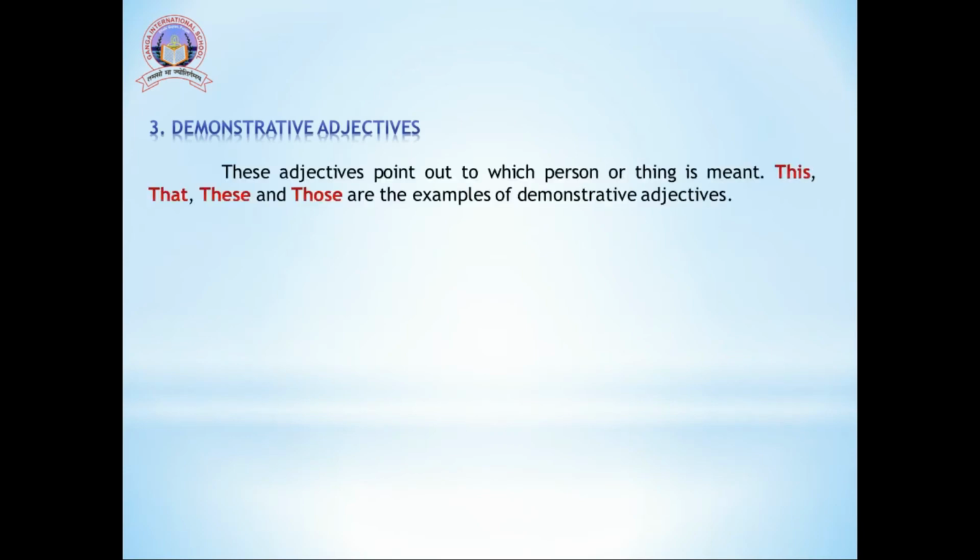Our next type is demonstrative adjectives. These adjectives point out which person or thing is meant. We can also say that it indicates a particular noun. This, that, these and those are the examples of demonstrative adjectives.